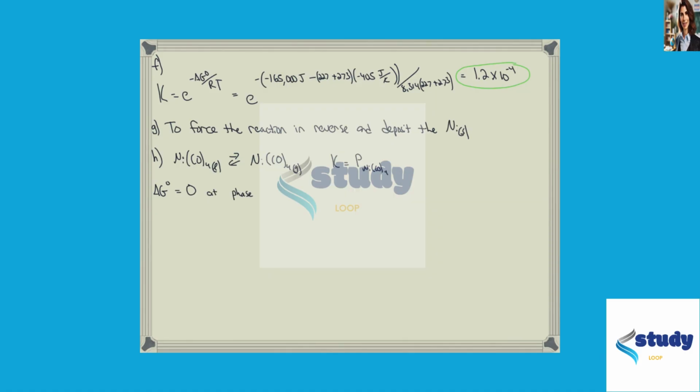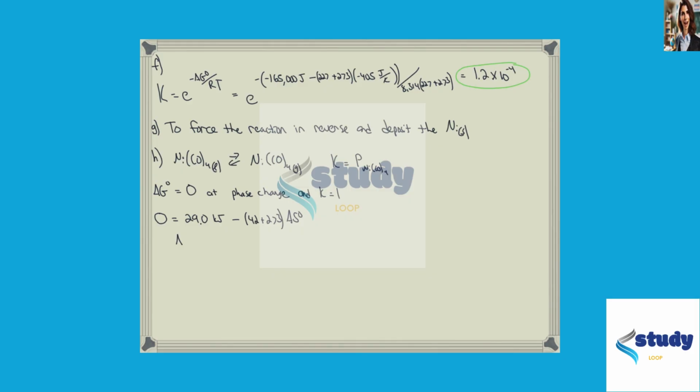Okay, we know that delta G equals 0 at a phase change. This is a phase change. So knowing the temperature and the delta H for the phase change, and the equation delta G equals delta H minus T delta S, we can calculate delta S. This is what we are missing right now, delta S standard.